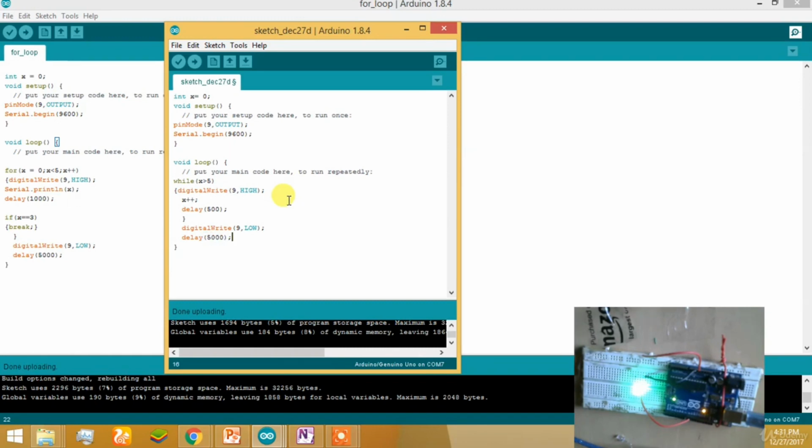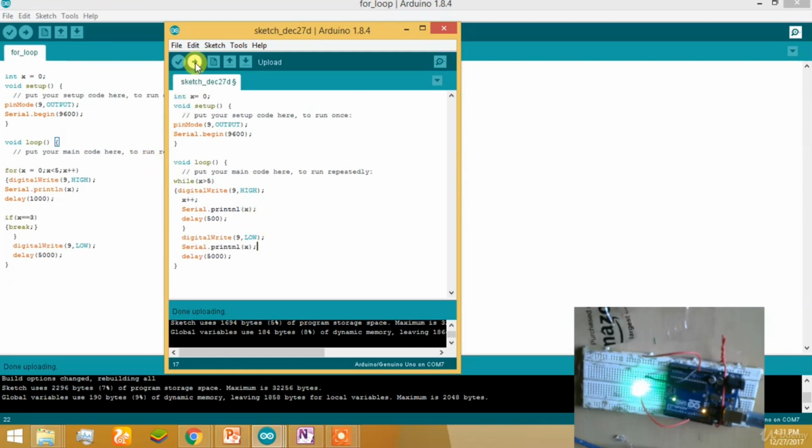In the while loop, if x is greater than 5, then it will exit the while loop. Until then it will keep running continuously. Okay, let's see it. We can also print it on the screen. Write Serial.println, which means print each value on the next line, let's say x. Now just copy the whole statement and paste it here for a better understanding of the program.